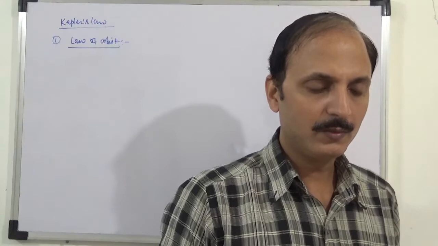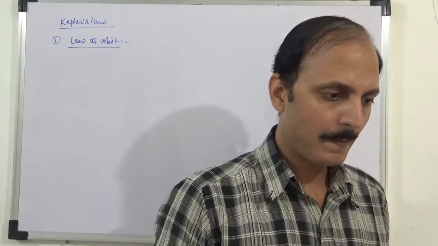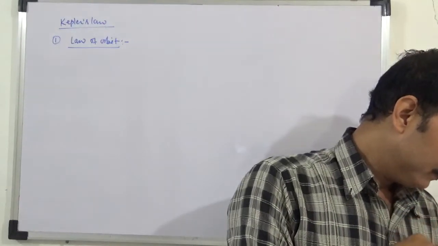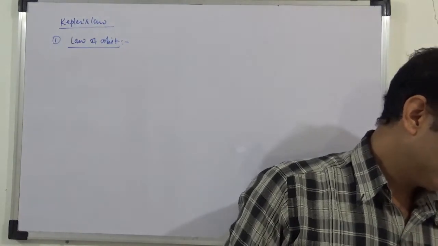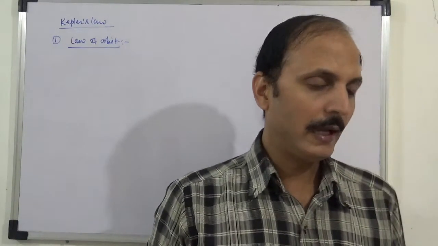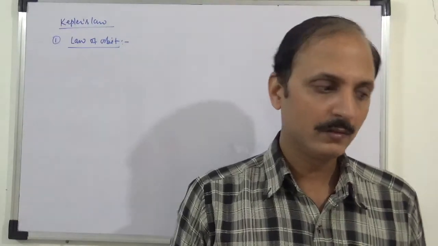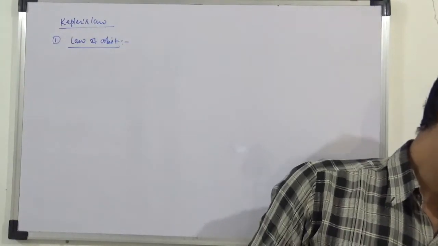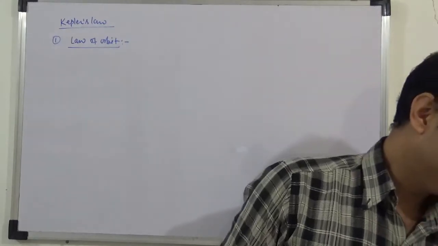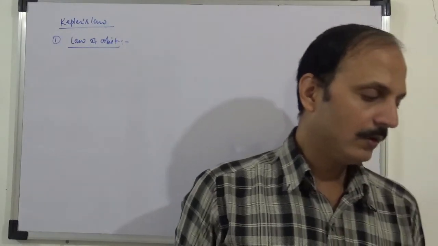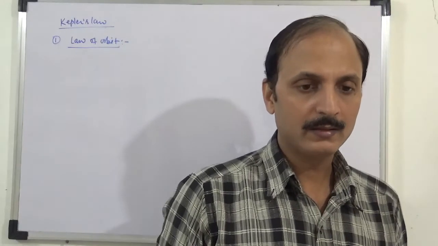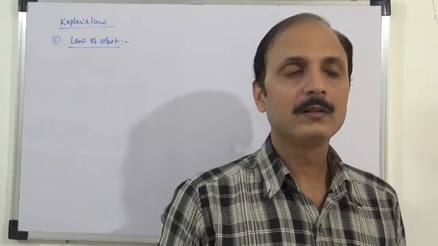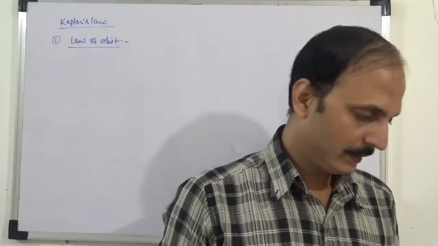All planets move in an elliptical path or elliptical orbit with the Sun at one of its foci.